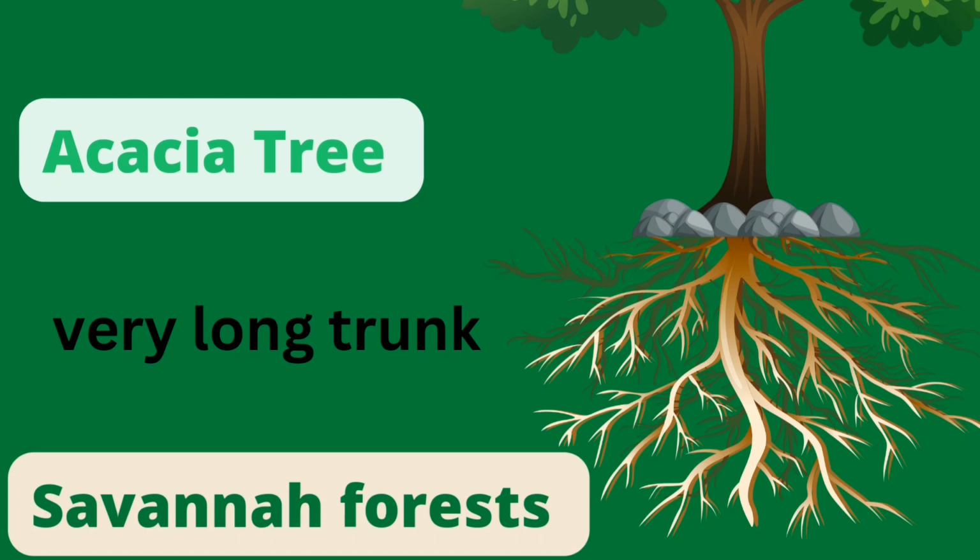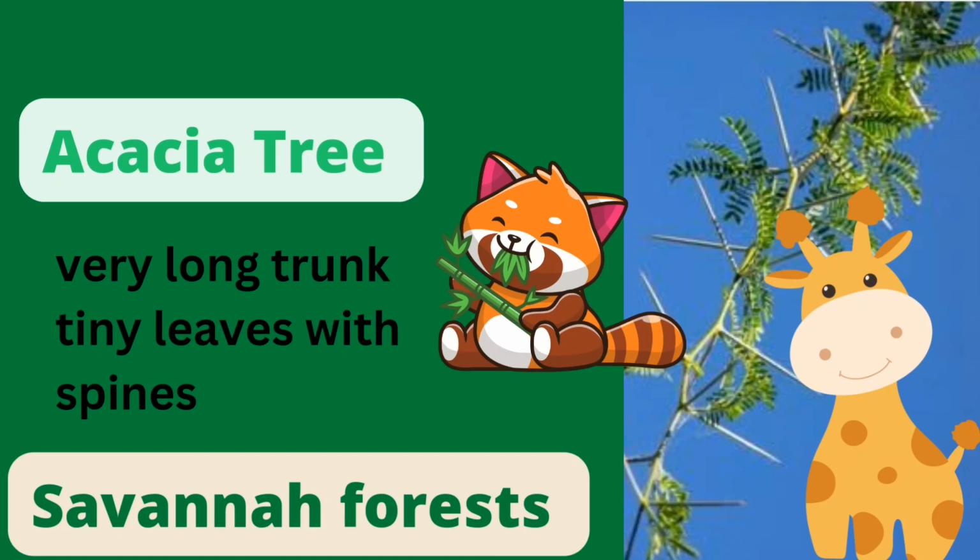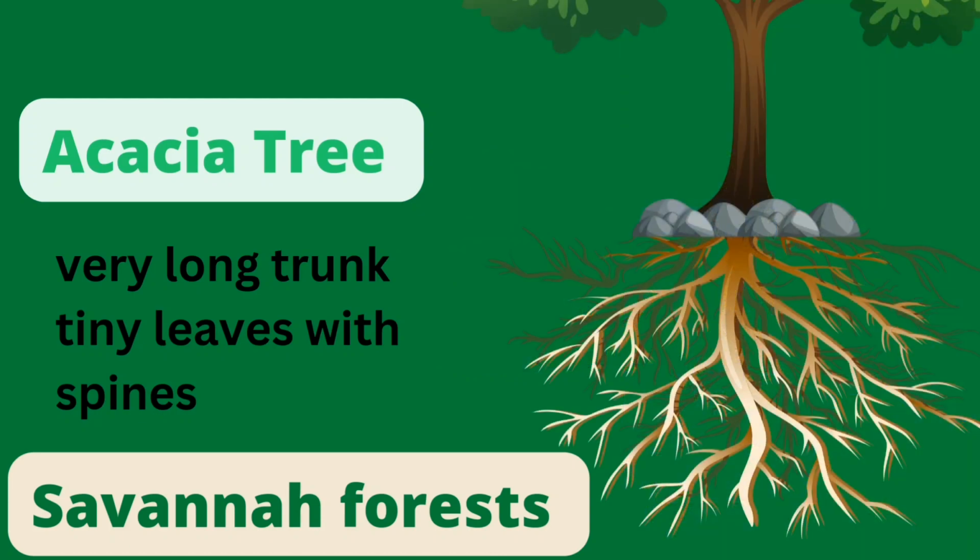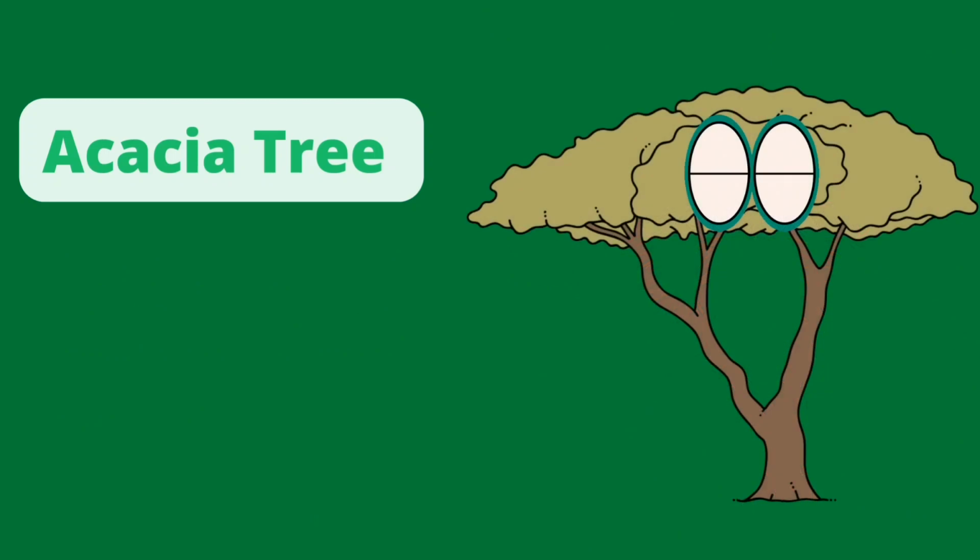The acacia tree has a very long trunk, so animals except the giraffe cannot reach its leaves to feed on, which means that all animals cannot reach the leaves of the acacia tree. However, the giraffe can. So these are all the structure of the acacia tree. So we can say this is a structural adaptation.